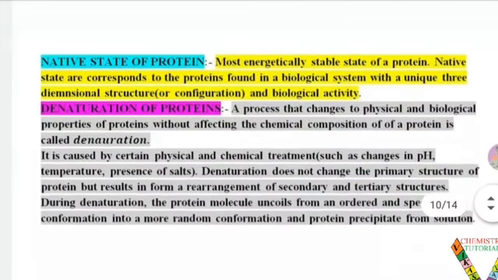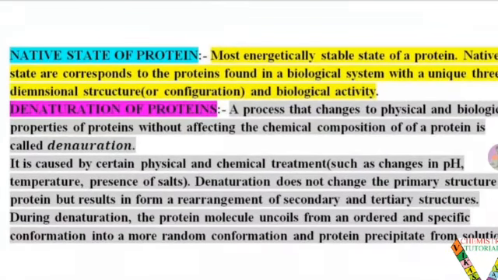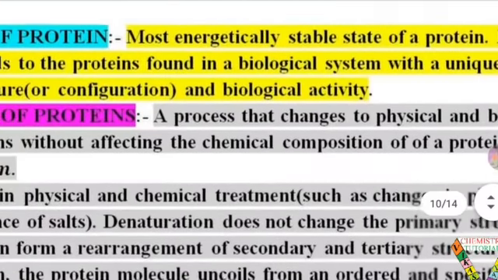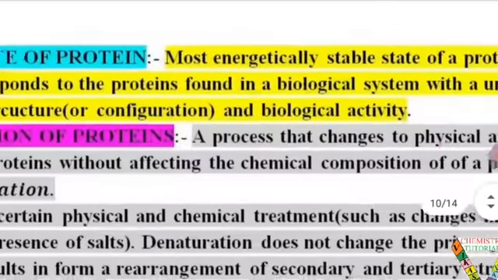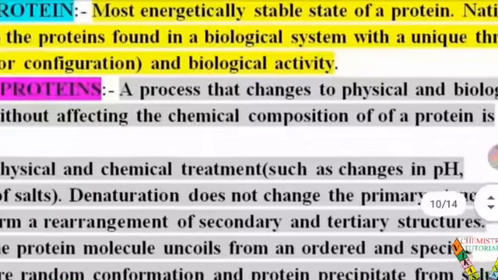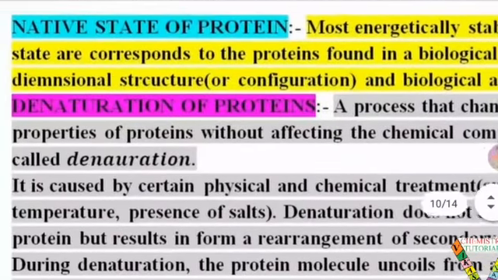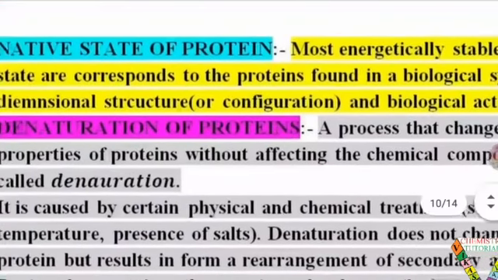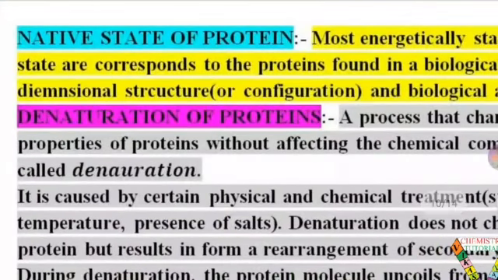So now we start another segment, native state of protein. The most energetically stable state of a protein, the native state, corresponds to the protein found in a biological system with a unique three-dimensional structure or configuration and biological activity. Native state means their general or ground state, when proteins show their chemical and biological behavior easily, so they are considered in the native state, a normal state of a protein.